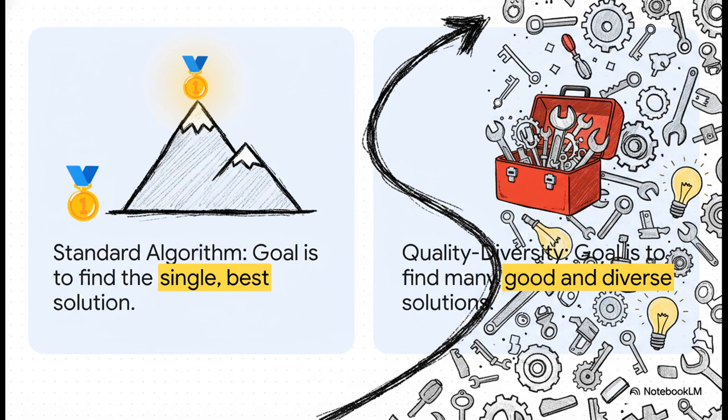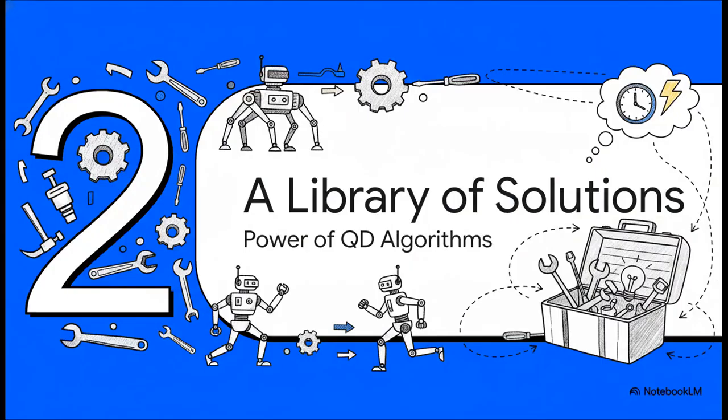A standard algorithm, right? It's always trying to find that one single best perfect solution, the gold medal. But a quality diversity algorithm, or QD, does something else entirely. Its goal is to find lots of good solutions that are also really different from each other. It's not looking for one perfect key, it's building a whole toolbox. So this QD algorithm gives our robot this huge library of solutions, a massive collection of different ways to walk.